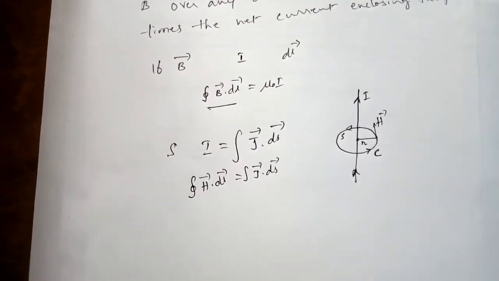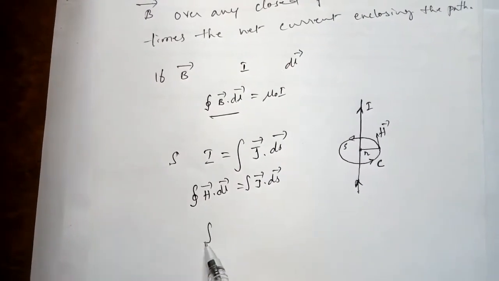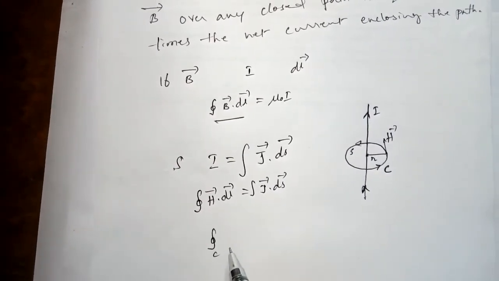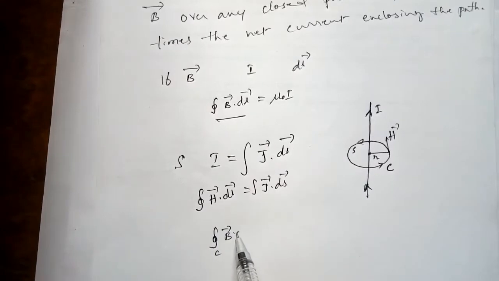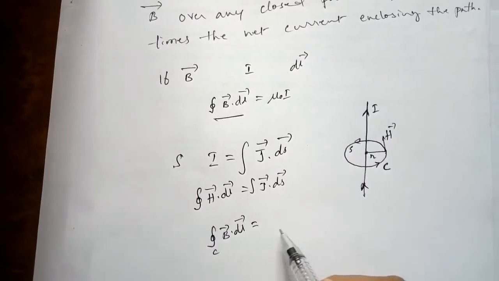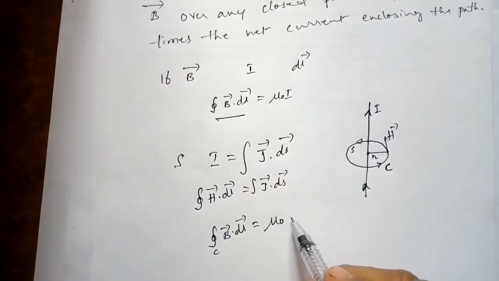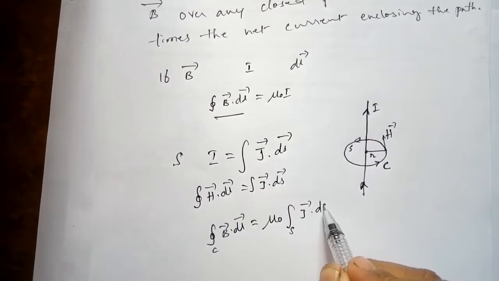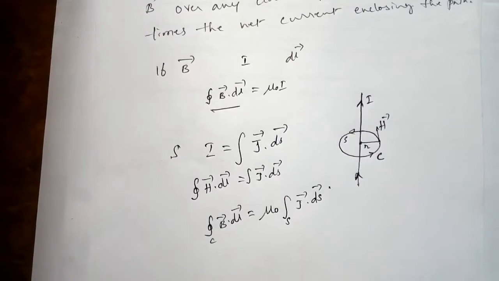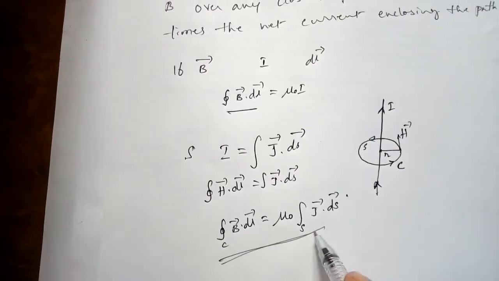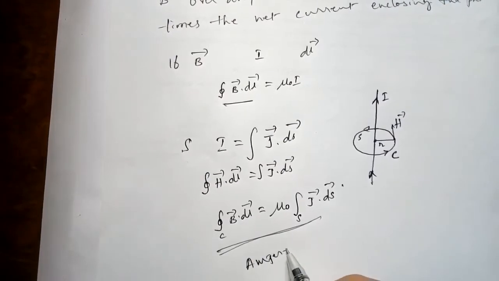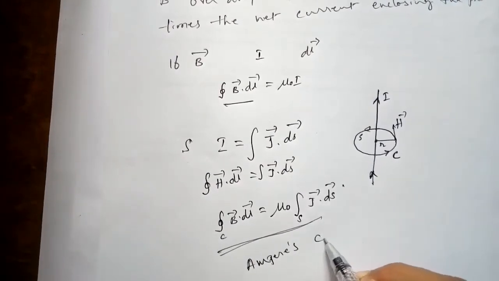We can rewrite this as closed integral B dot dl is equal to mu naught times I, because we have changed from H to B. This is known as Ampere's circuital law.